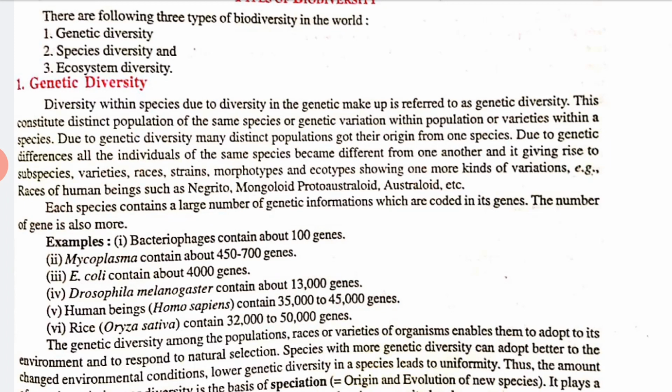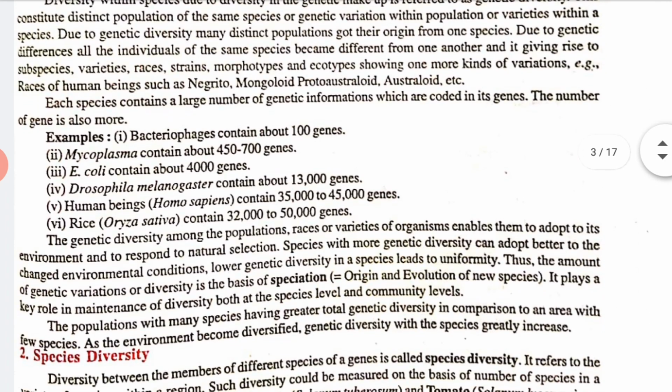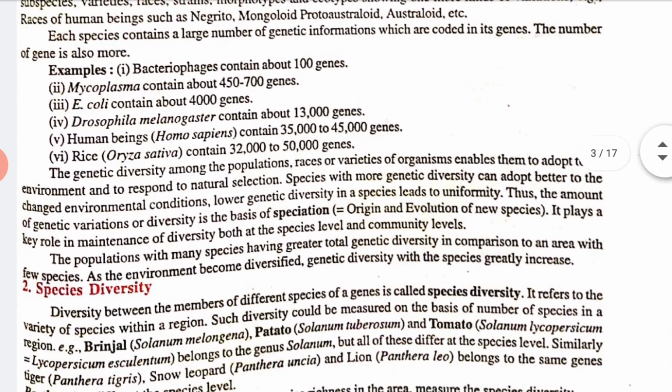Now each species contains a large amount of genetic information which is coded in its genes, so the number of genes is also more. Let's see the example: bacteriophage contains about 100 genes, mycoplasma contains 450 to 700 genes, E. coli contains about 400 genes, human beings, that is Homo sapiens, contain 35,000 to 45,000 genes. So you can see here everything is given.